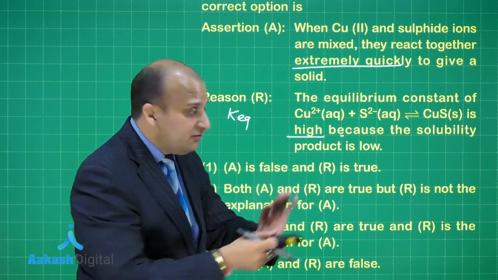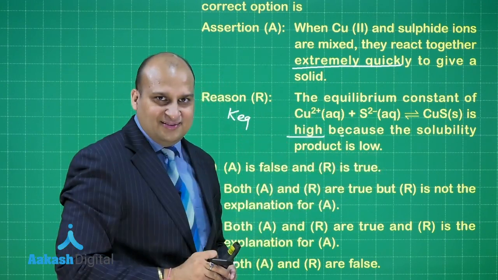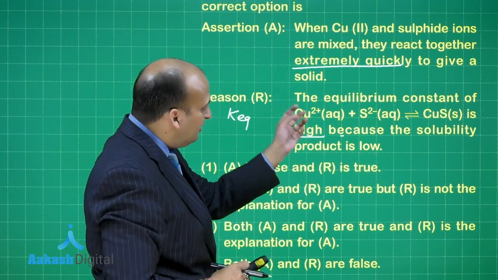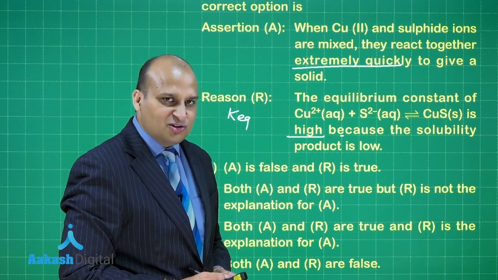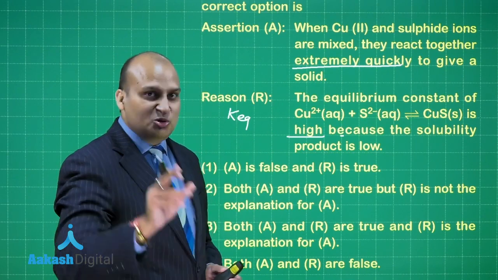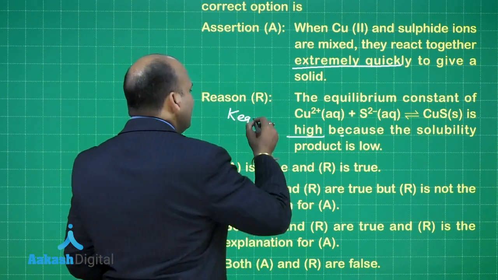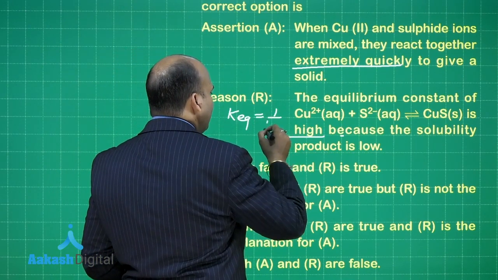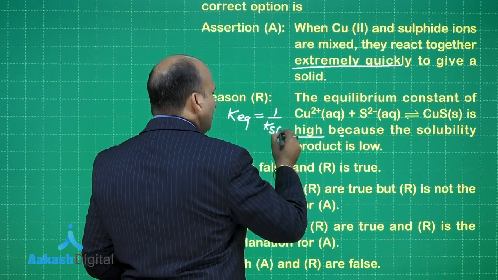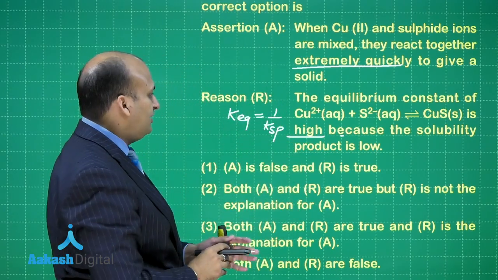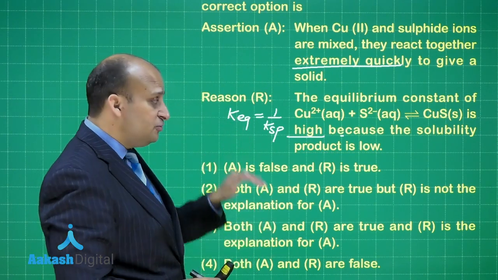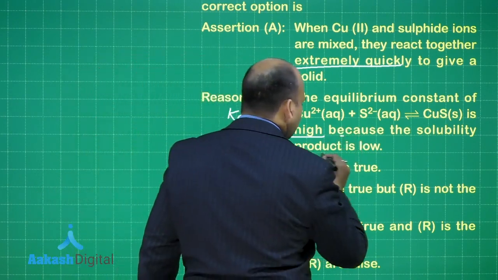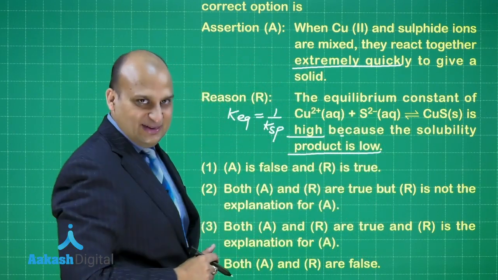If I write the reaction in the opposite direction, CuS dissociating into Cu2+ and S2-, which equilibrium constant do you use? You use the solubility product constant. So that will be 1 by Ksp. Now see, all the things are falling into place. K equilibrium is high, so Ksp should be low. The solubility product is low, right?